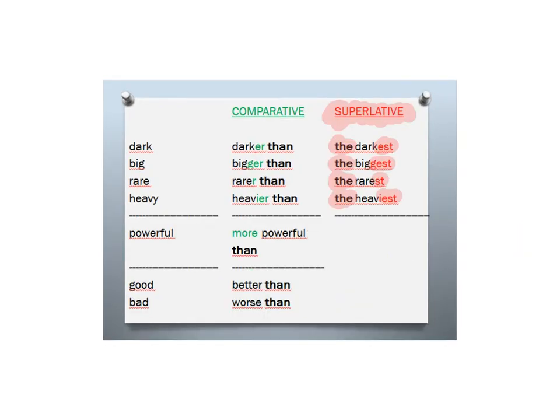For the superlative form of short adjectives, we put the before the adjective and we add est. If the short adjective is one syllable and is consonant, vowel, consonant, we double the consonant and add est. If the adjective already has an e, we add st. And if the adjective ends in y, then we change the y to an i and add est.